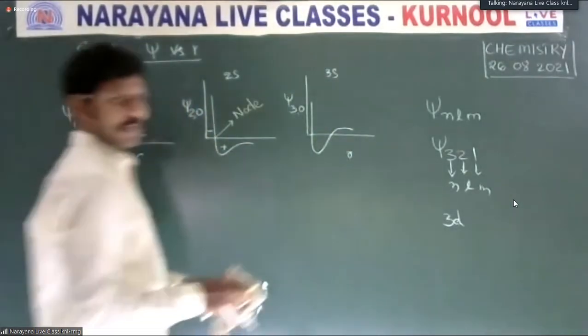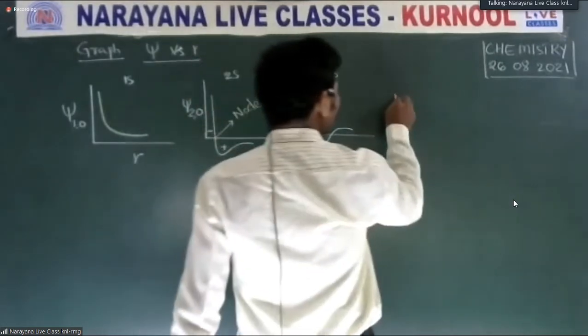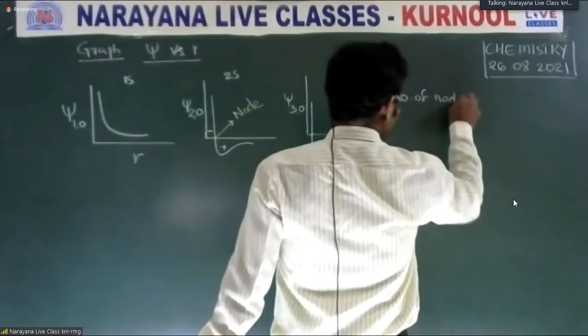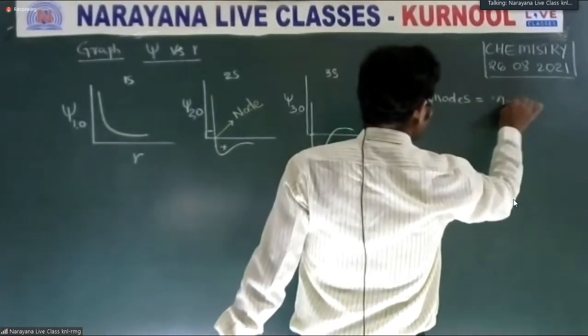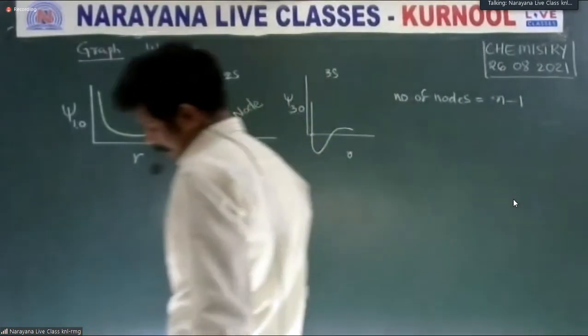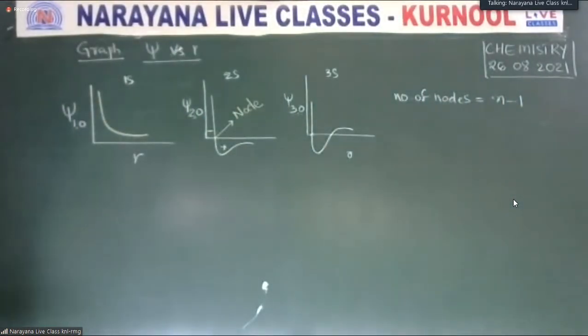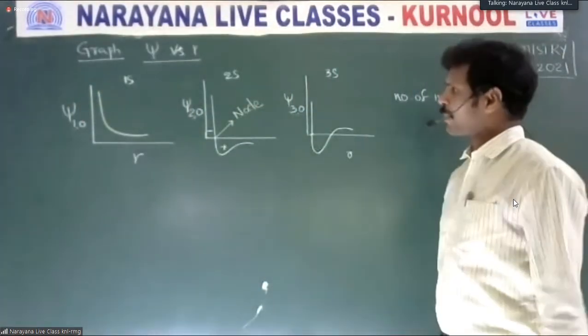For this graph, number of nodes is equal to n minus 1. Is it clear? What is n? N is the principal quantum number. Observe clearly.